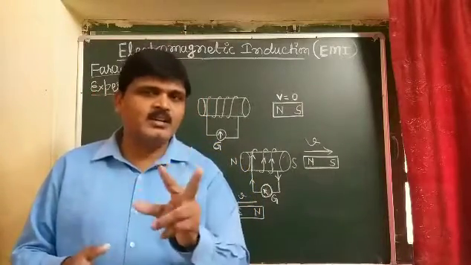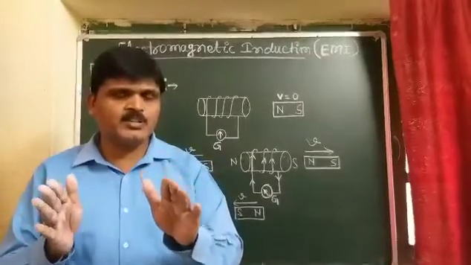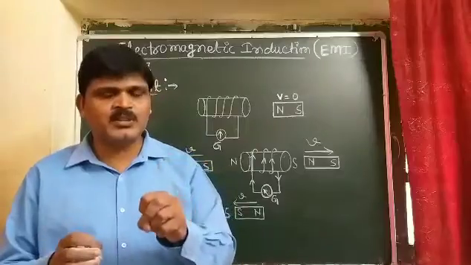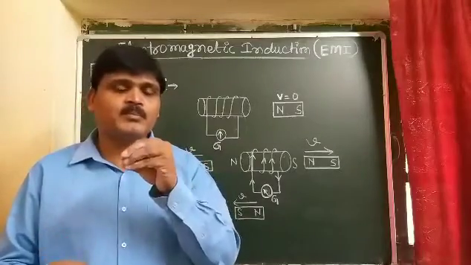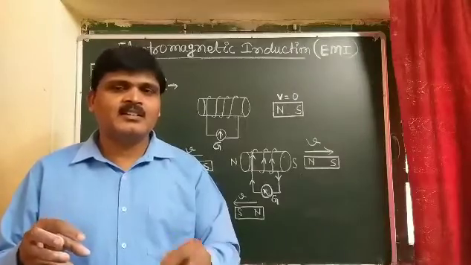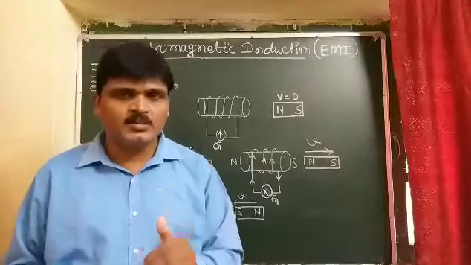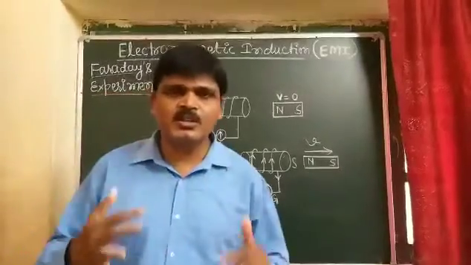Relative motion between the bar magnet and the coil must be present, then induced current will be produced. And the faster the motion of the bar magnet or coil, the larger the deflection in the galvanometer.